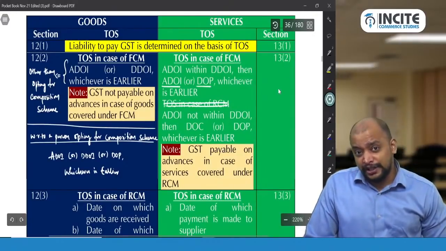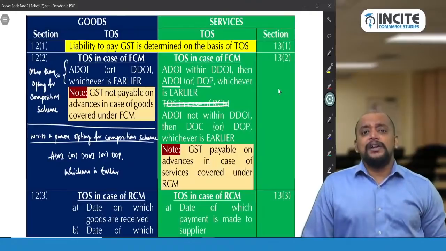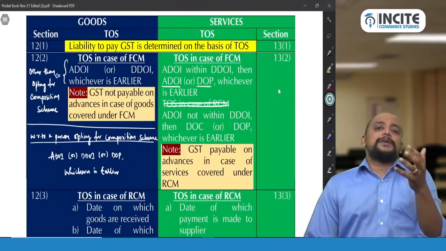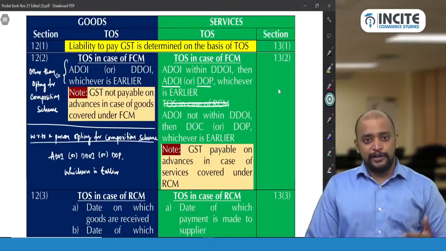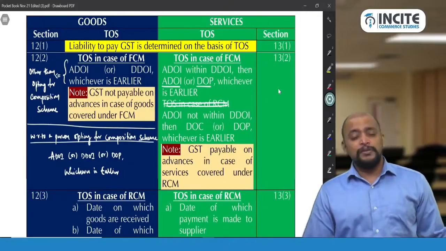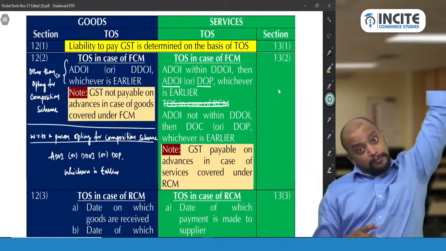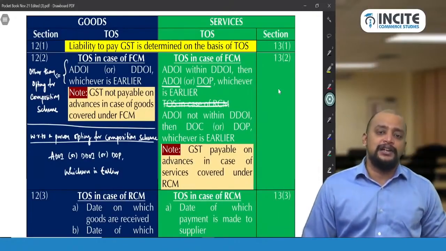So what is the due date of invoice? Refer 31 subsection 2, subsection 5 or subsection 6. So if invoice is given within 30 days or 45 days or not, we need to check. If given within time limit, then invoice date or payment date. Otherwise completion date or payment date, whichever is earlier.